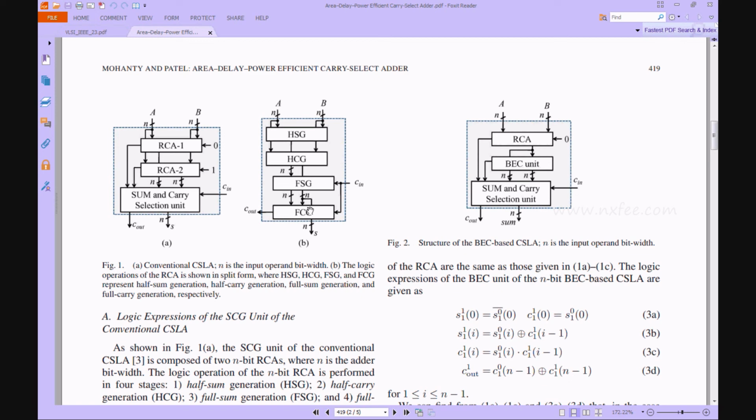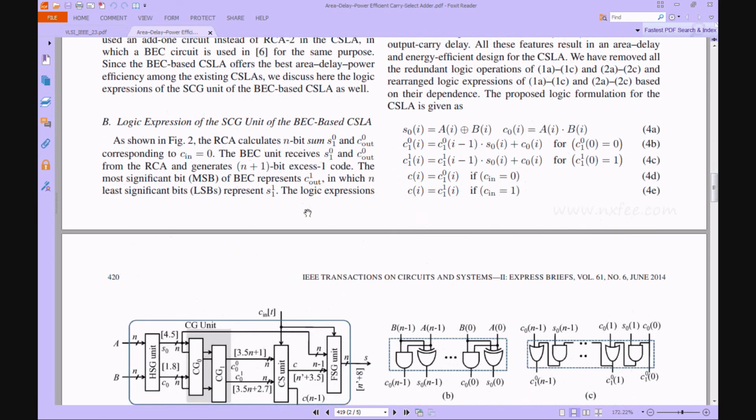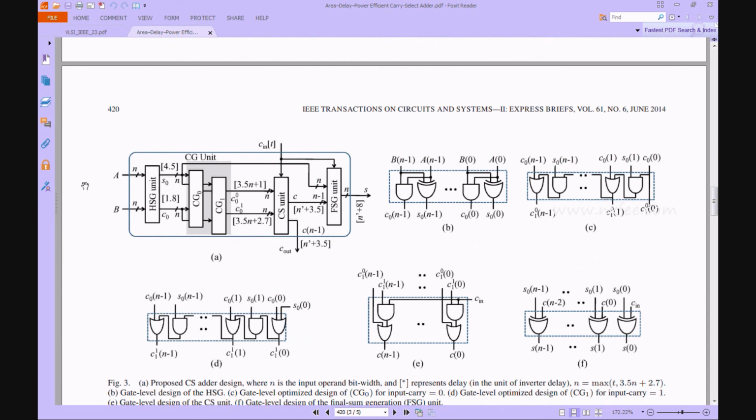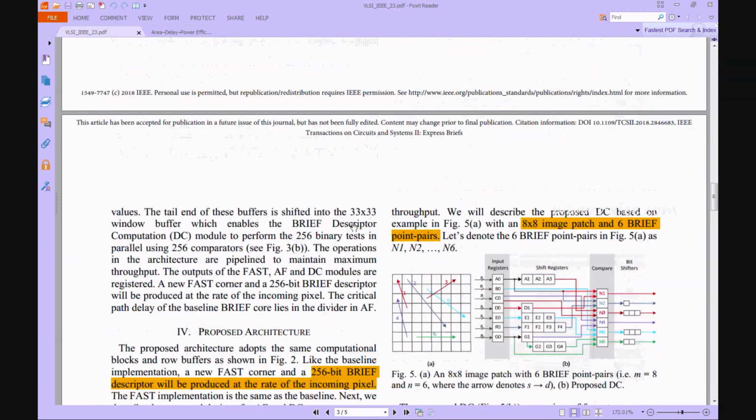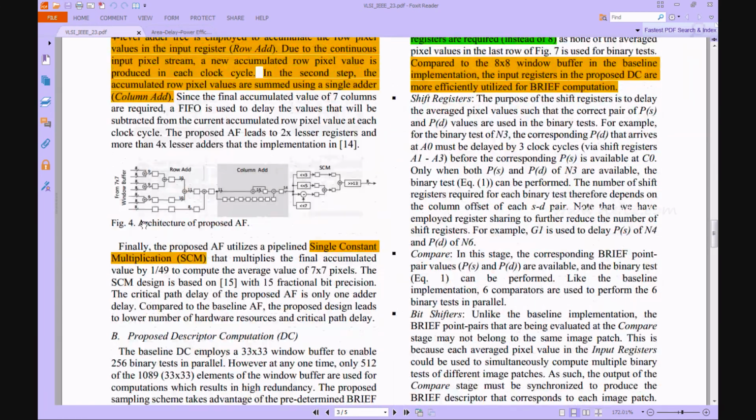This architecture is more comfortable to use in ASIC architectures. That means this is the overall architecture, and here we change the ASIC. It can be used anywhere in other architectures, such as image processing and signal processing. That's why we use this adder here for the add and subtract operations. Here we verified the architecture of EAF.